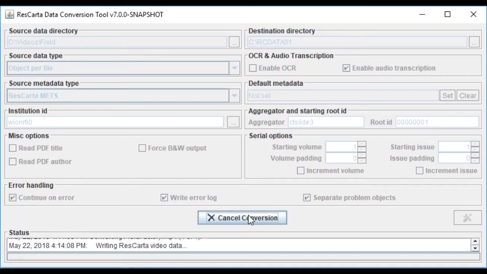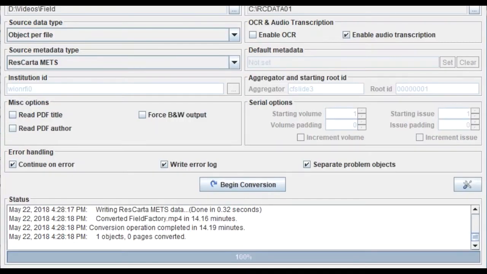Now, through the magic of video here, I'm going to make this happen a little bit quicker than it would in real time, because just watching this is like watching water boil. So let me click this forward. Boop, there you go, like magic, 14 minutes later. So this conversion took about 14 minutes to convert that video file